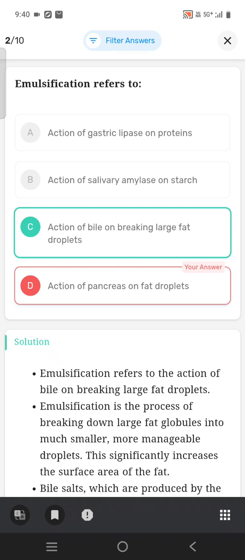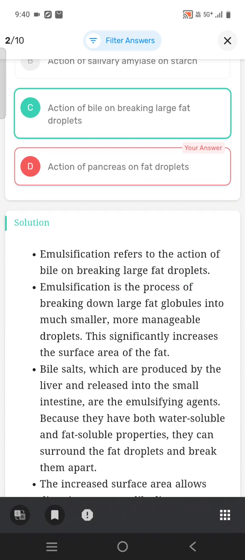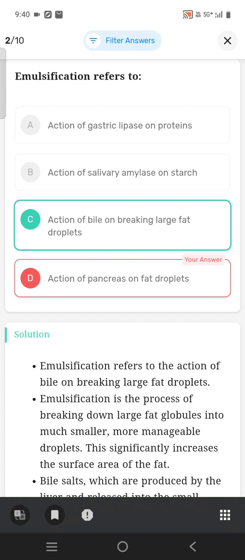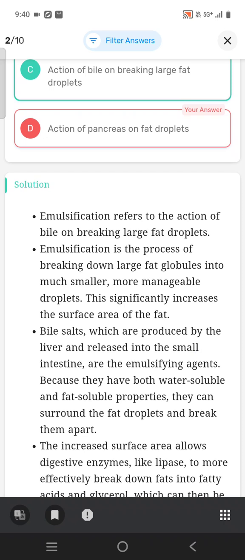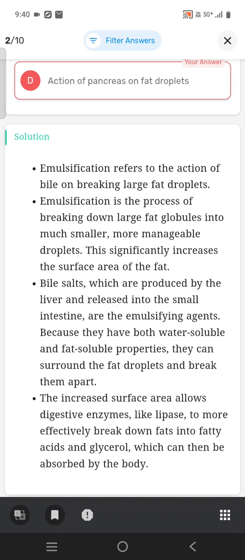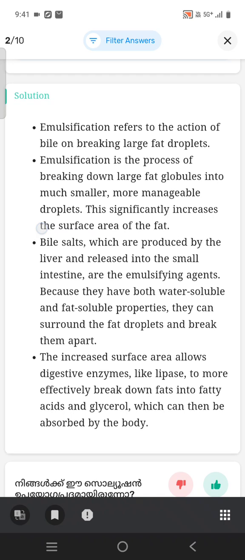Emulsification refers to the action of bile on breaking large fat droplets. Emulsification is the process of breaking down large fat globules into much smaller, more manageable droplets. This significantly increases the surface area of the fat.